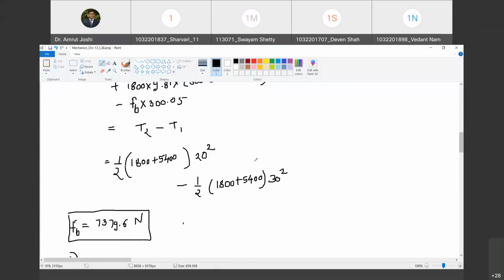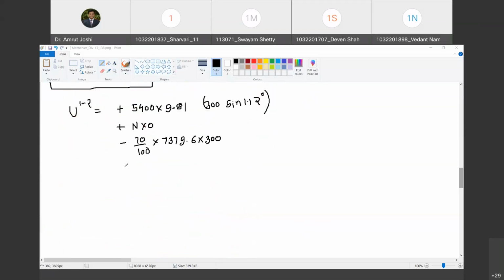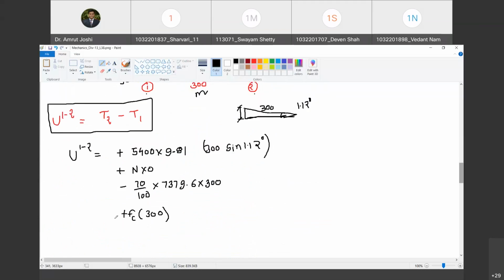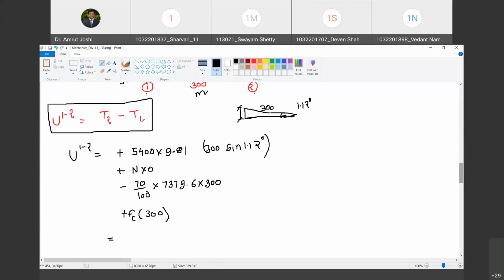Okay, let us go ahead. What is the work done by this coupling force? If it is towards right as shown here, that means if it is tensile, then work done is going to be positive because the body is displacing in the direction of FC as shown. Happy? Yes, sir. So it is going to be plus FC into 300. Happy? Yes, sir. However, this must be equal to T2 minus T1.